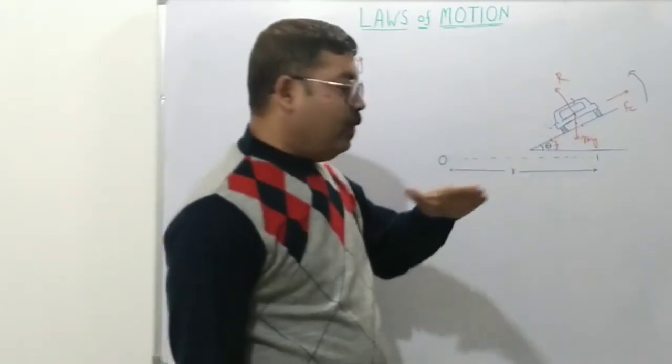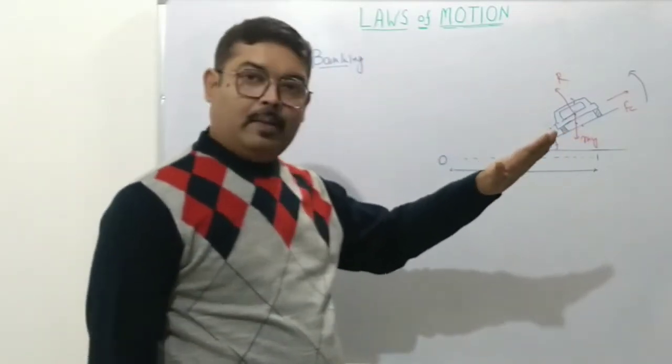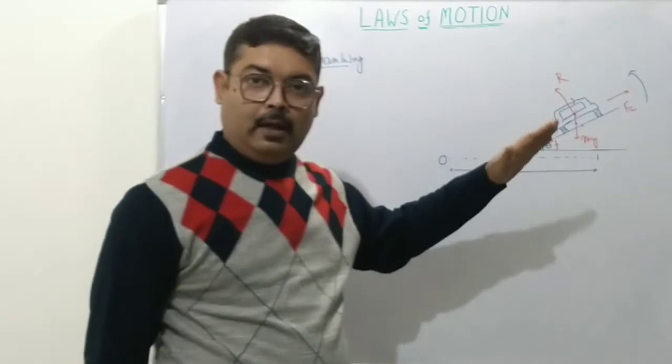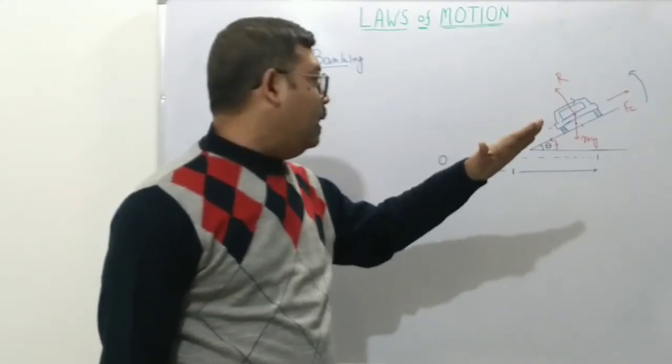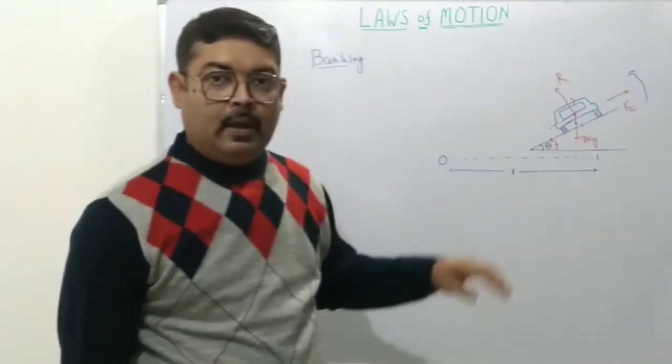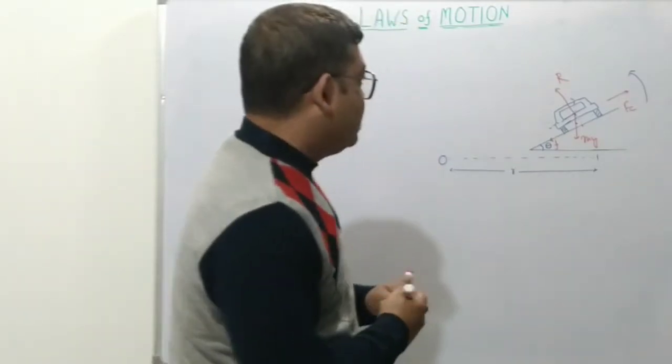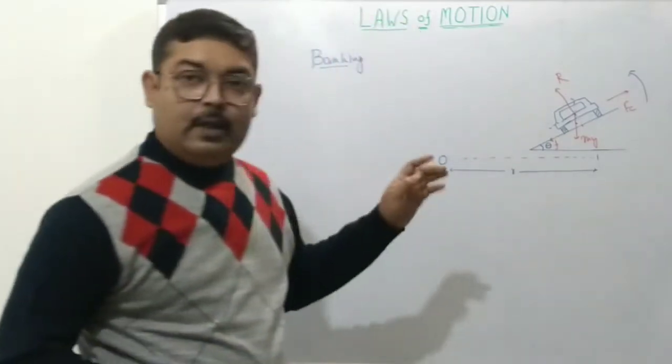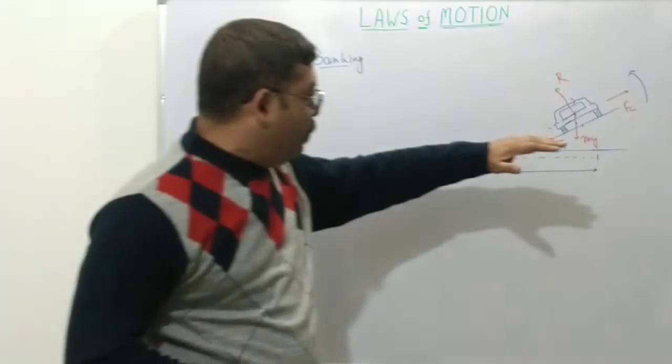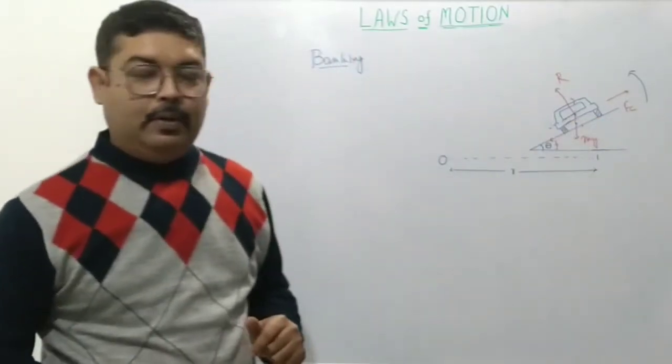The outer side is higher compared with the inner side, and so the car, when it moves in a circular path, will be made to move at an angle. It will not be horizontal, but will make an angle with the horizontal while moving. Let's consider the forces acting on the car moving on a banked road.